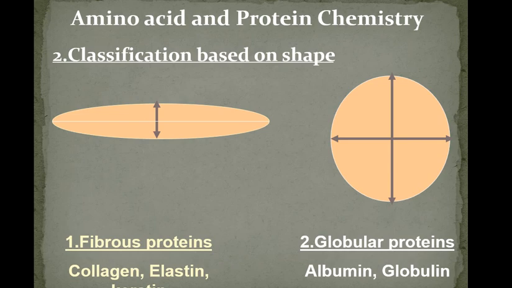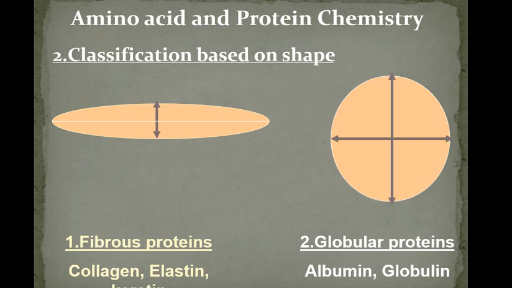So fibrous proteins are thread-like proteins, or fiber-like proteins. That is why the name fibrous protein is given. Here the length is more than the width. So they are fibrous proteins. We have examples called collagen, elastin, keratin.